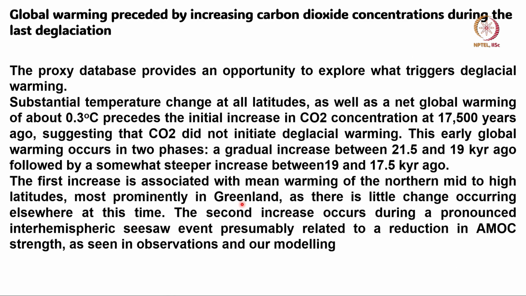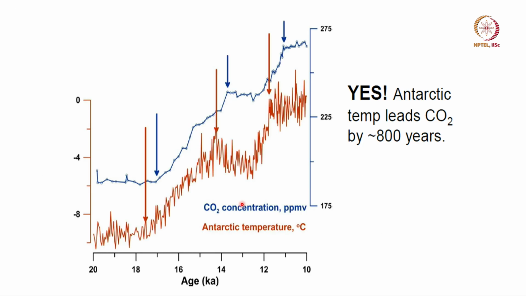Okay. Now, what happened in the Antarctic? Now, let us see a close up of the increase in CO2 here in blue and Antarctic temperature in red. Okay. There is a lot of noise here because the system is not a very stable system, so it fluctuates a lot, of the order of a couple of degrees in Antarctic temperature. So you can see the Antarctic temperature started increasing around 17,000 years ago. You can see this change in slope here. Okay. Clear change in slope. Okay. And once the slope increased, within a few hundred years, around 800 years, CO2 started rising. Okay.